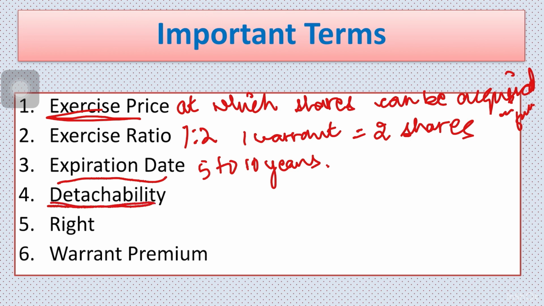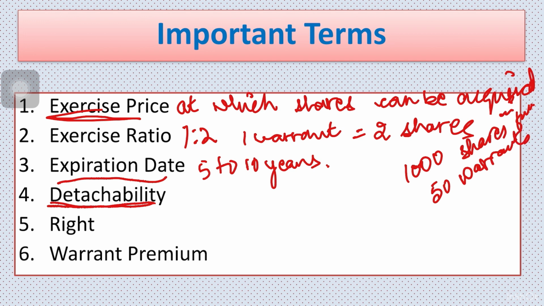Next important term is detachability. Warrants often come with a term stating whether they are detachable or not. Now, what is the meaning of detachability? For example, say I hold 1000 shares in a company, and along with that I have 50 warrants of that company.